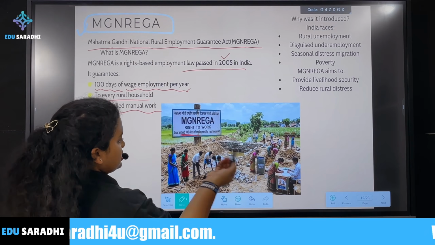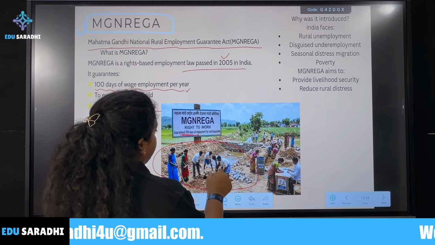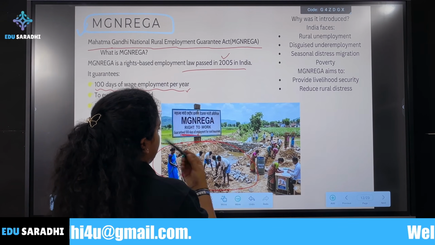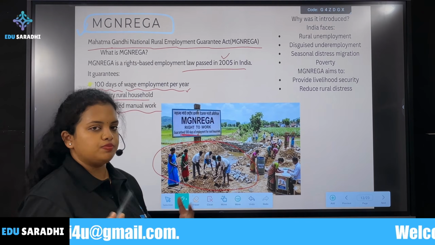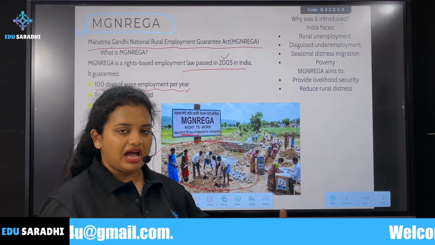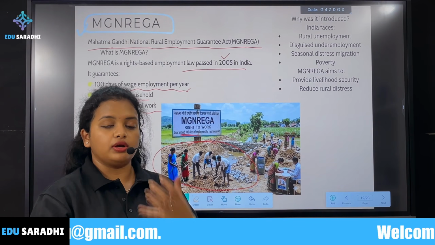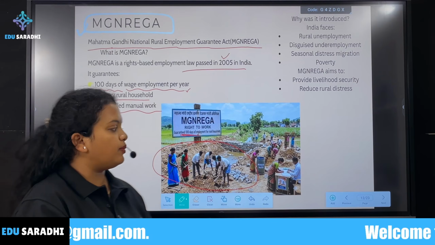You can see in this picture, right? They are digging for building a canal, maybe a small canal for water distribution. Like that, they will get small works like planting trees on highways and roads, digging canals, water storage, and water harvesting. All these small works they will get.